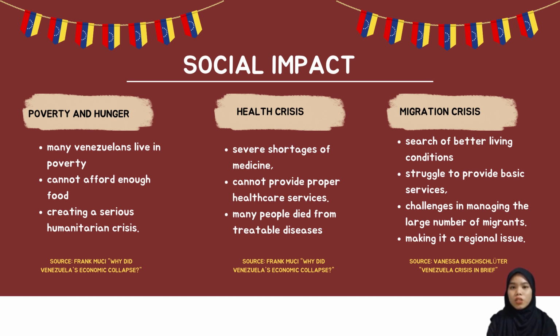These nations struggle to provide basic services such as housing, healthcare, and education to the growing population of Venezuelans. This has created significant social and economic strain on the region. The migration crisis has not only affected Venezuela, but also put pressure on surrounding countries, making it a regional issue.